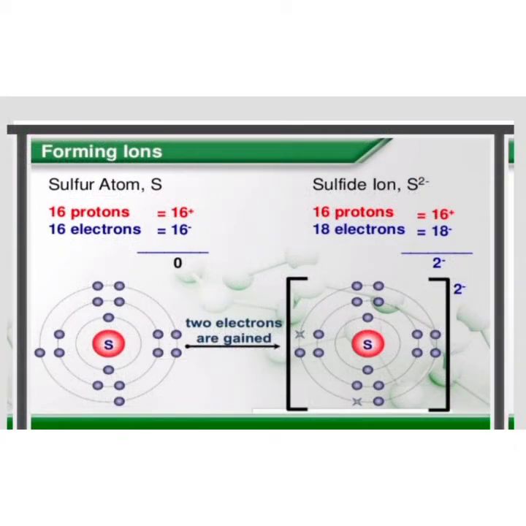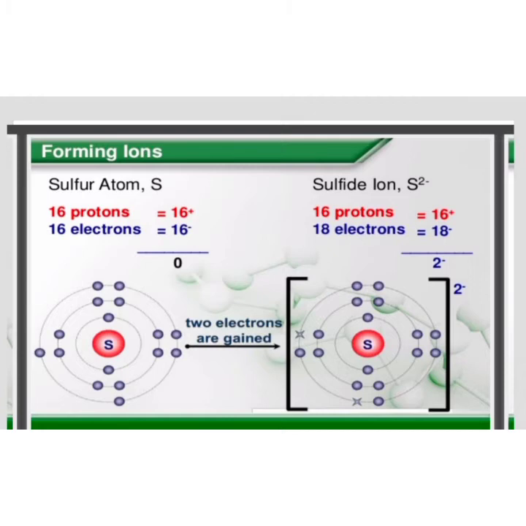In the sulfur atom, its atomic number is 16. It has 16 protons and the number of electrons is also 16. Equal numbers of protons and electrons make the sulfur atom neutral.